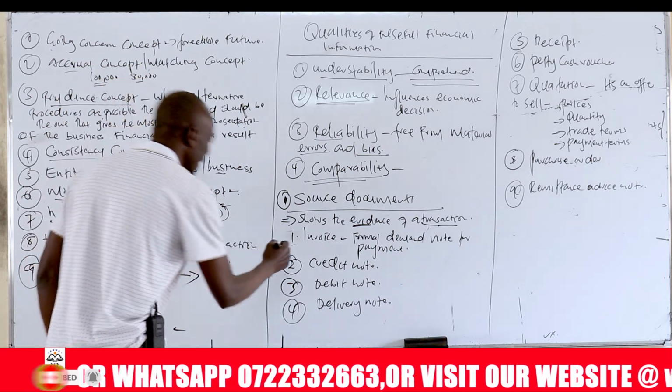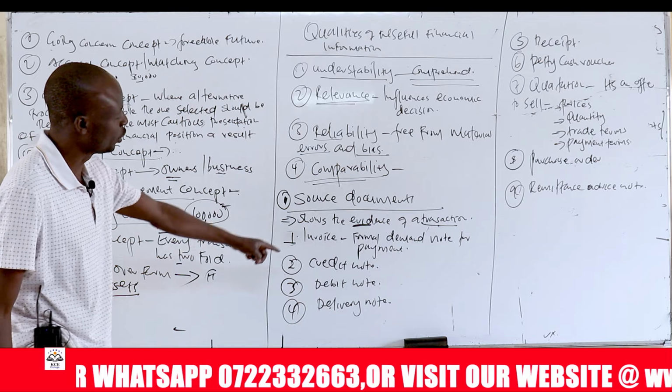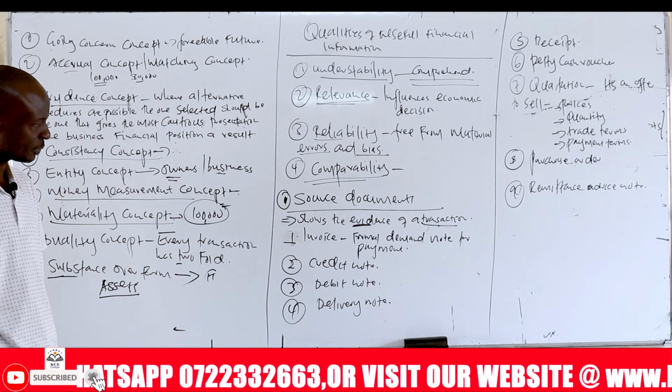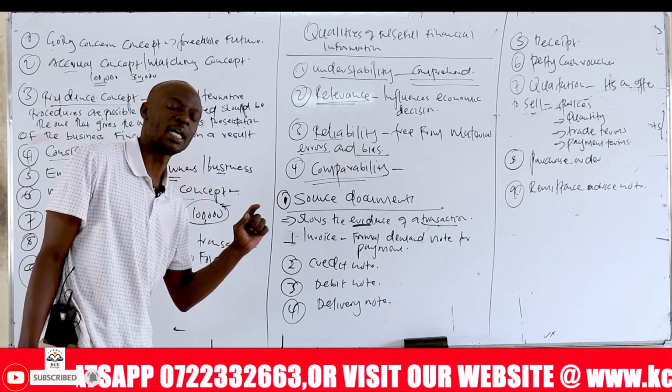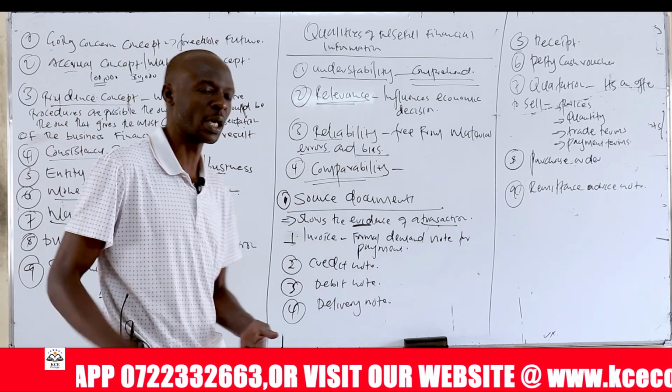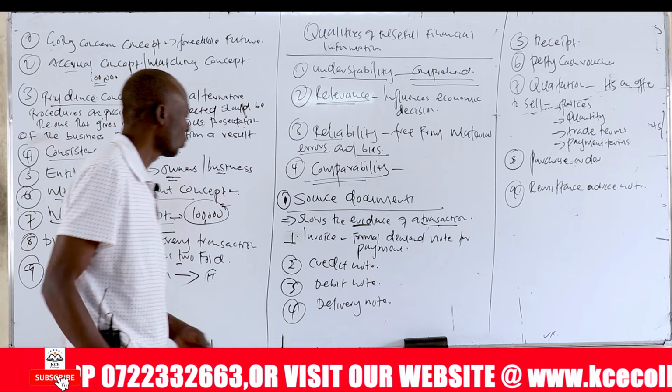Number one, we are talking about the invoice. The invoice is issued in instances when sales are made on credit. We can sell to our customers on credit, which we call an outgoing invoice, or we can purchase on credit, which is called an incoming invoice. So what is an invoice?